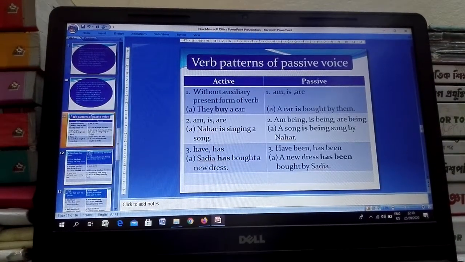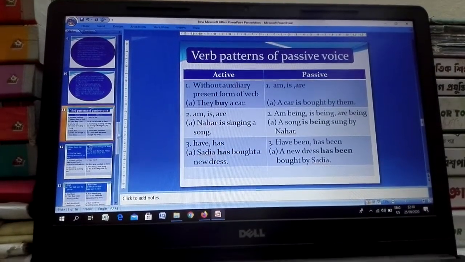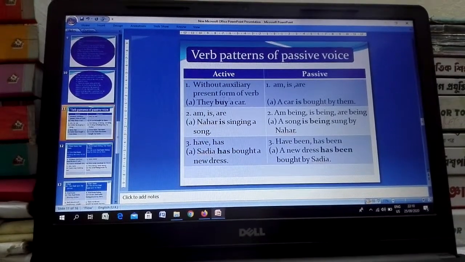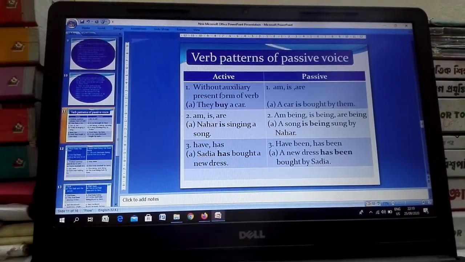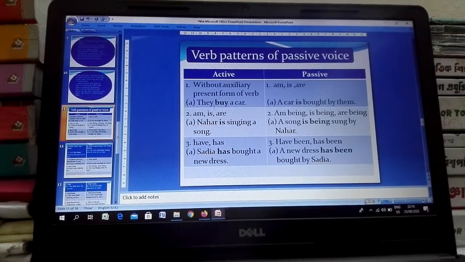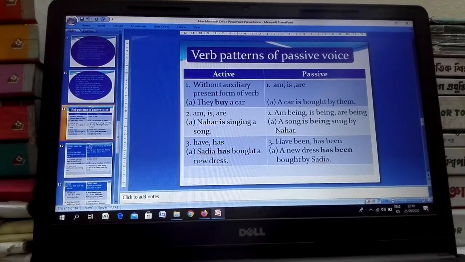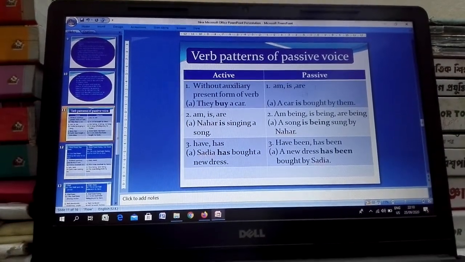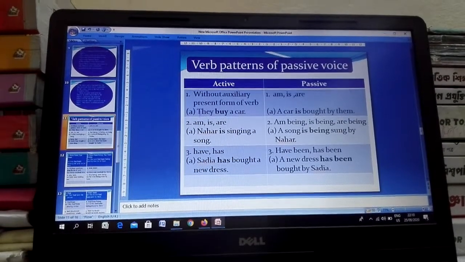Verb patterns of passive voice. How to use auxiliary verb in a passive voice? Without auxiliary, present form of verb: if in the sentence of an active voice there is no auxiliary verb and the principal verb is present form, then you will use am, is or are as an auxiliary verb in a passive voice, such as they buy a car.